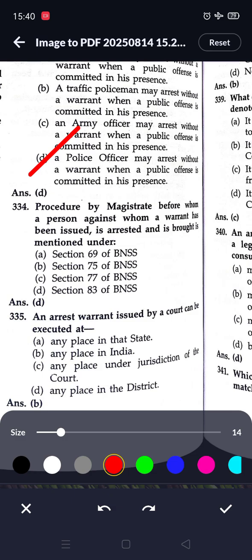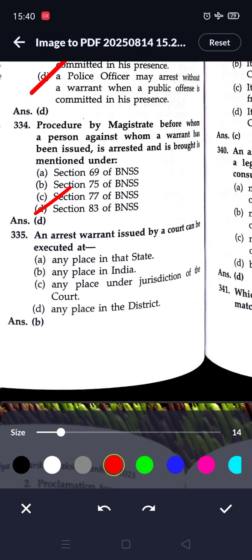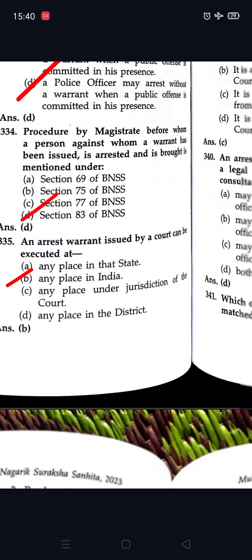Next question. Procedure by magistrate before whom a person against whom a warrant has been issued is arrested and brought is mentioned under section 83 of the BNSS. An arrest warrant issued by a court can be executed at any place in India.